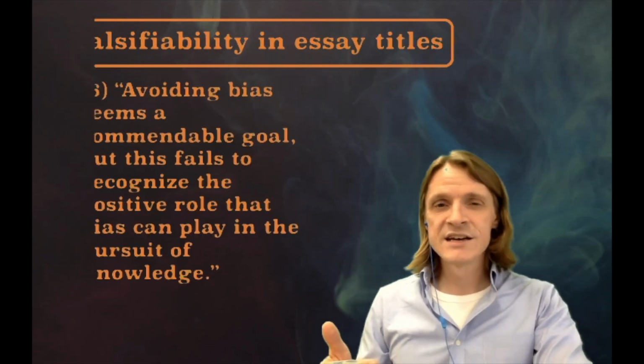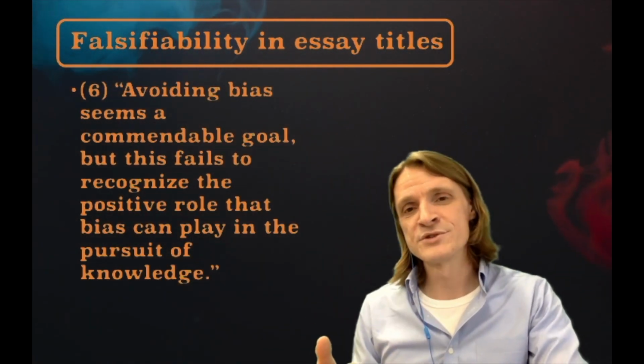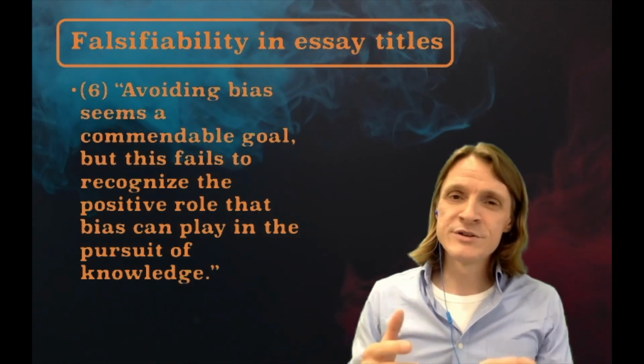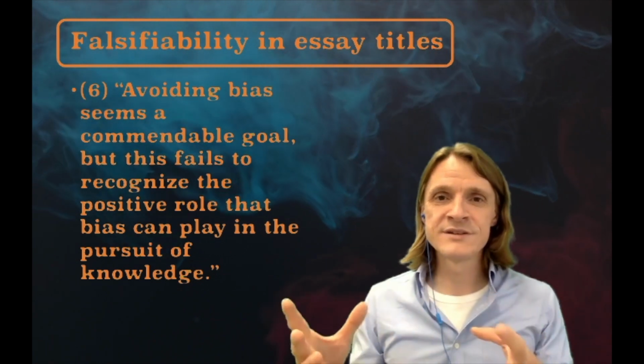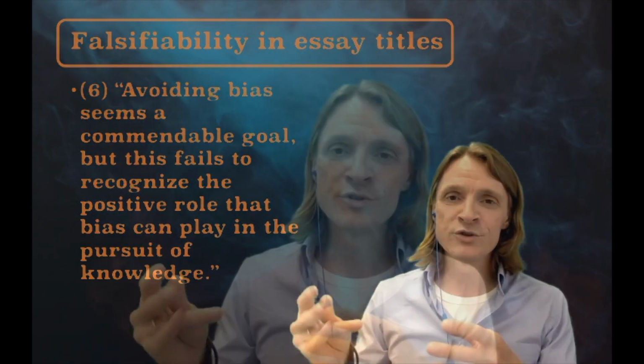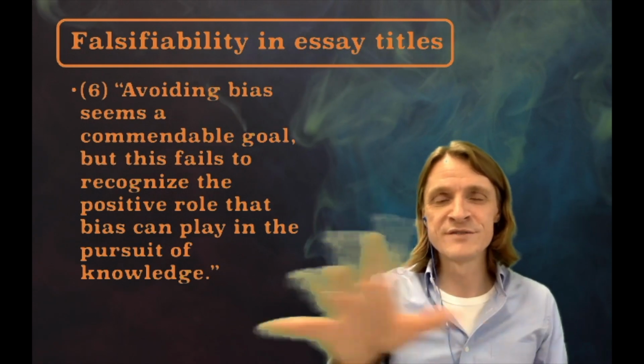Finally, Title 6, avoiding bias seems a commendable goal, but this fails to recognize the positive role that bias can play in the pursuit of knowledge. You could probably talk here about how bias is avoided in natural sciences, or in other words, how the logic of falsifiability provides a guarantee that everything has been done to ensure that there's no bias. It doesn't touch upon the positive role of bias, but it can still be used as part of the general argument in the essay.